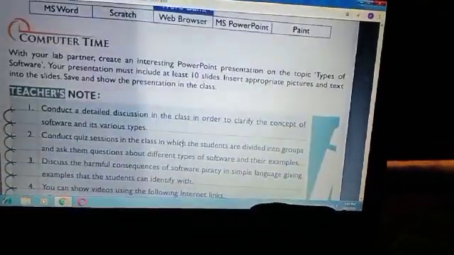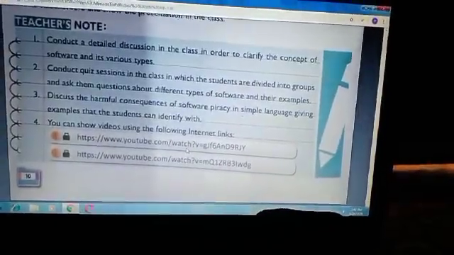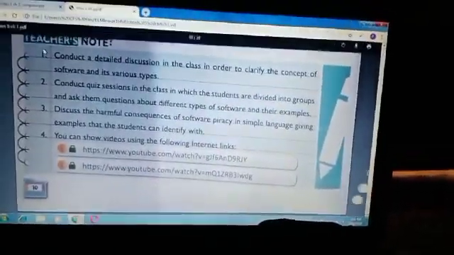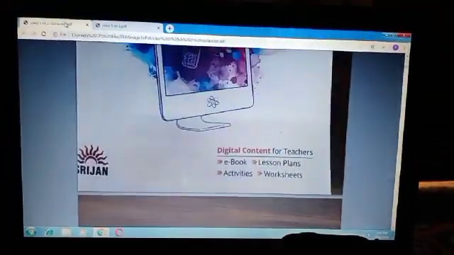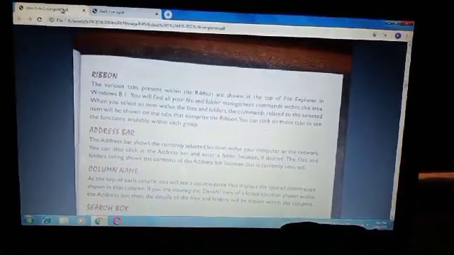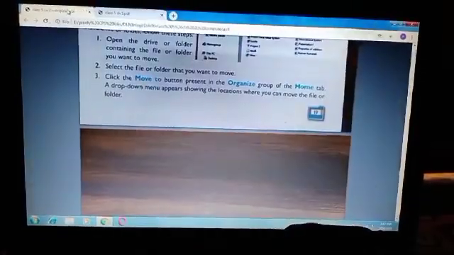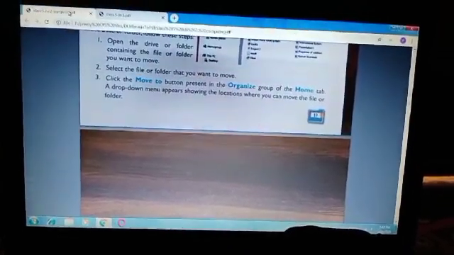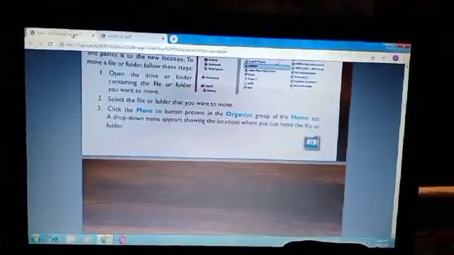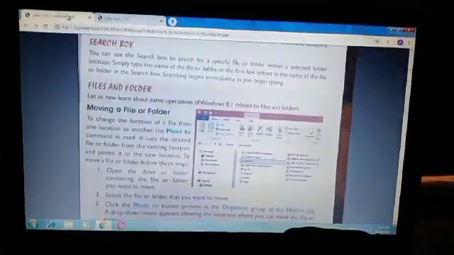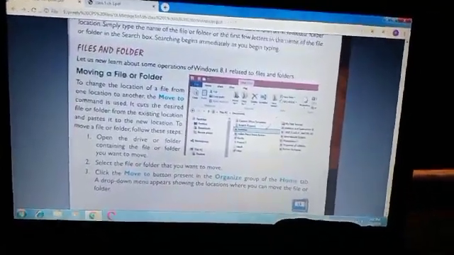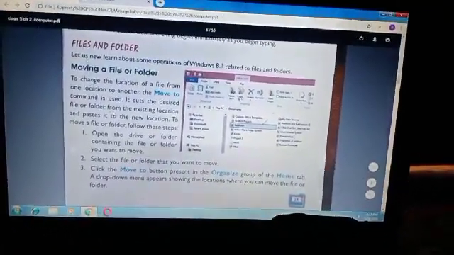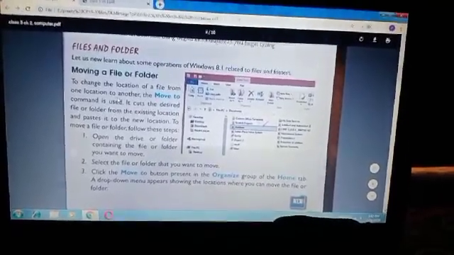Okay, and now come to chapter number 2. In chapter number 2, you have to revise only 2 topics. You have to revise only the Move to button. This is how to move a file or folder. You have to revise this topic in this chapter.